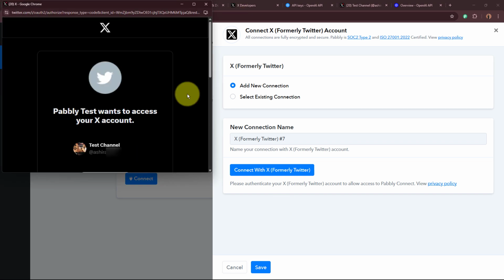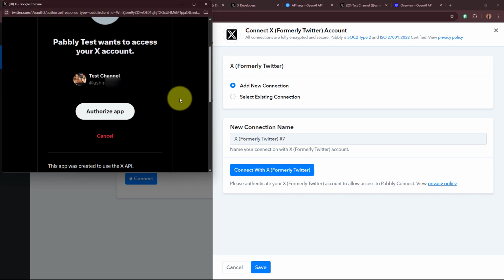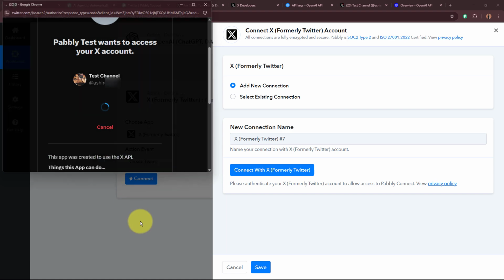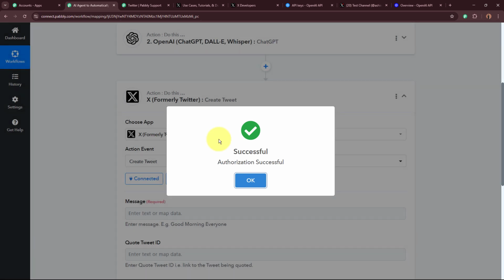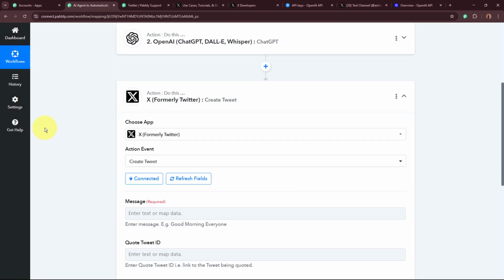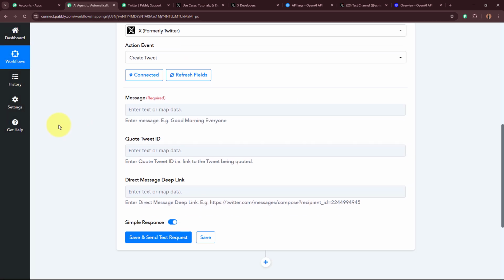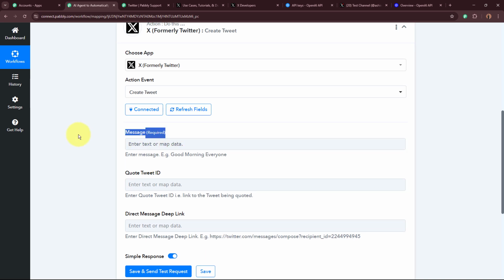and click on this save button. Now after that, it is asking me to authorize the app. I'm going to click on this authorize app button in order to connect this account to Pabbly Connect. So I'm going to click on this authorize app button right over here. And as I've done that, within a few seconds you can see X, that is formerly Twitter, is going to be connected to Pabbly Connect.